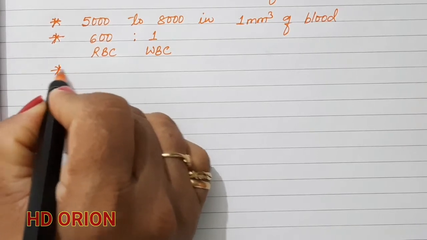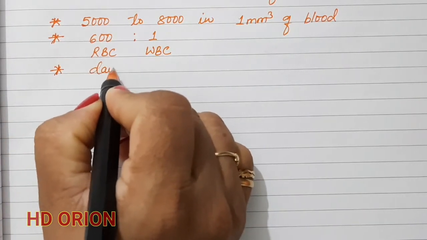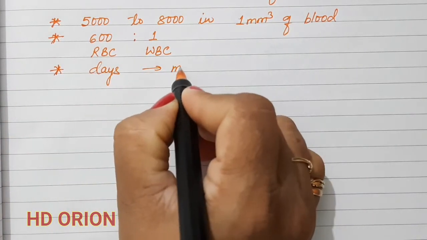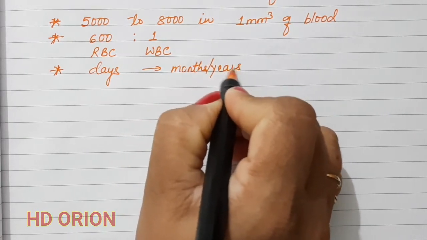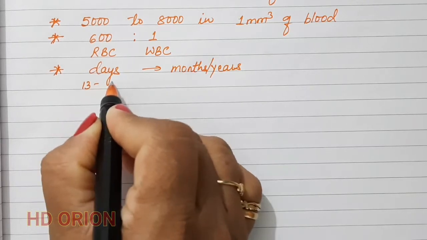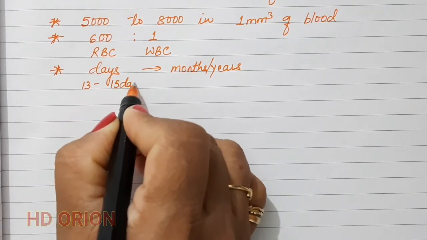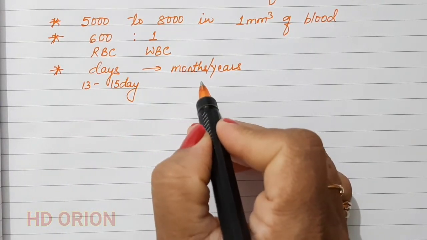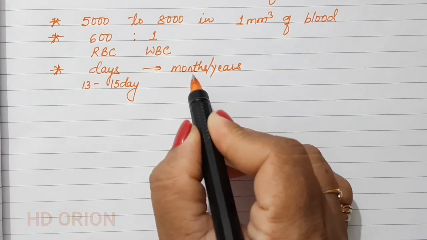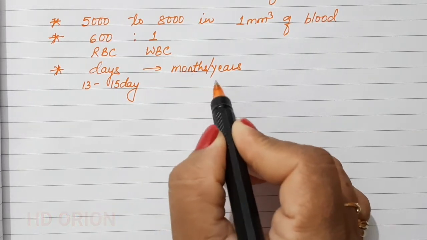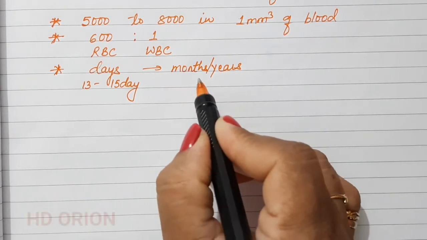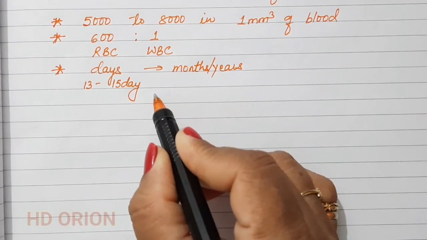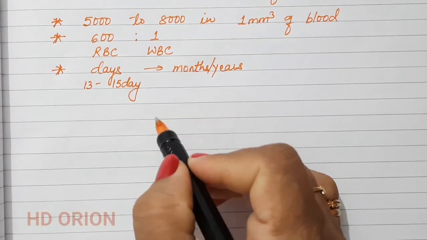The lifespan ranges from days to months or even years. Usually they live for 13 to 15 days, but the lymphocytes that produce the antibodies can live for even months. And when the WBCs die, they die in the blood itself.